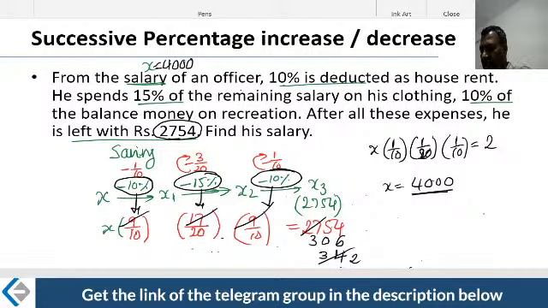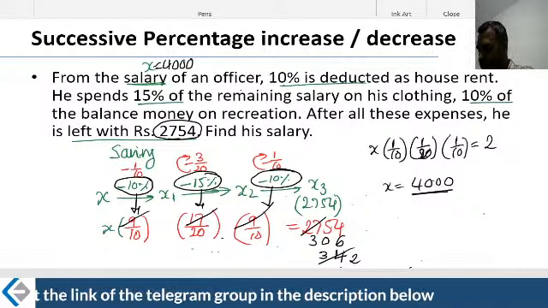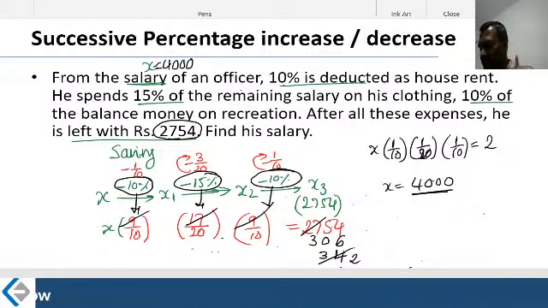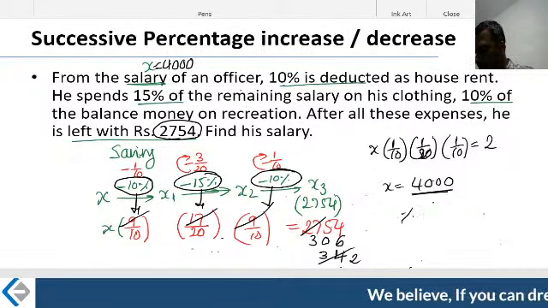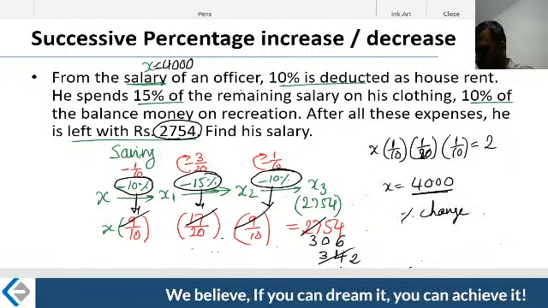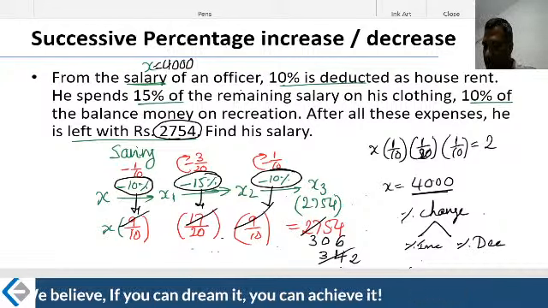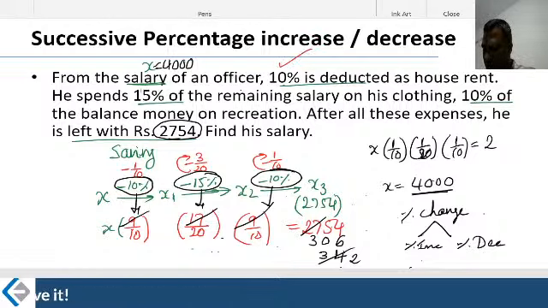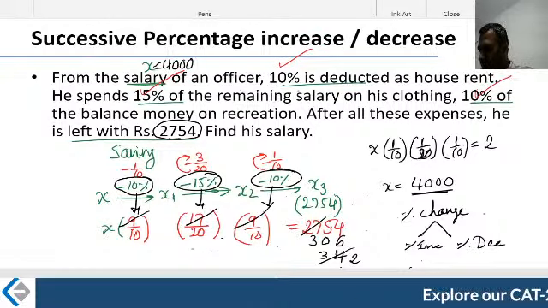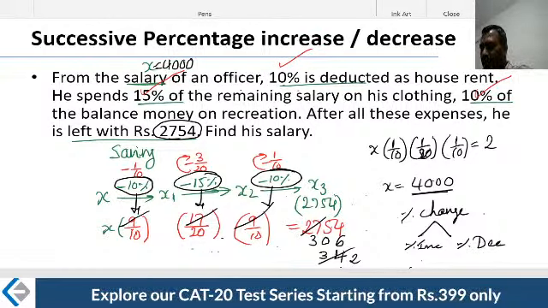Now this is called successive percentage increase or decrease. One multiplier is used for each percentage change. A percentage change can be either a percentage increase or a percentage decrease. Each multiplier is used for one change. What if there are too many changes, like in this example? There is a first change, a second change, and a third change. If there are many changes, then that many multipliers have to be used. That is the concept we were talking about.